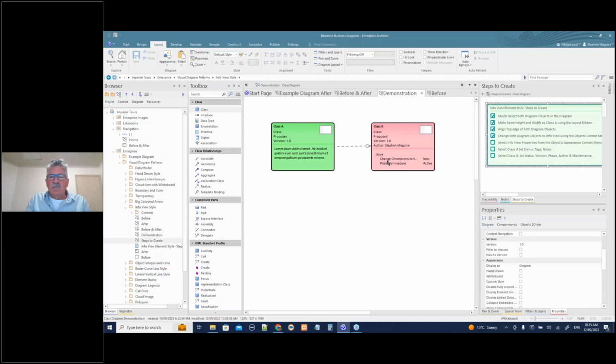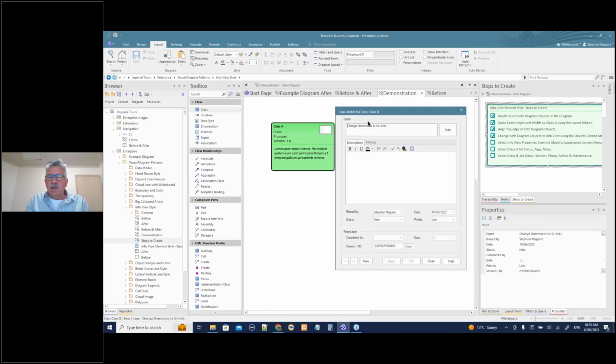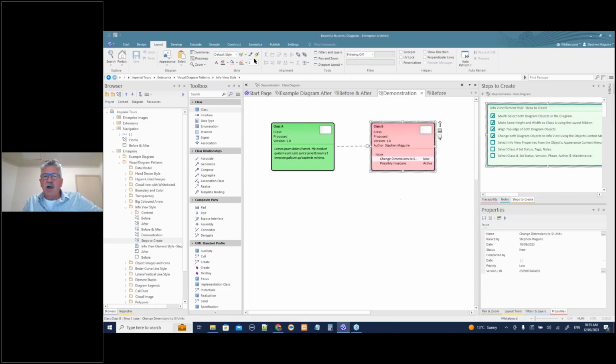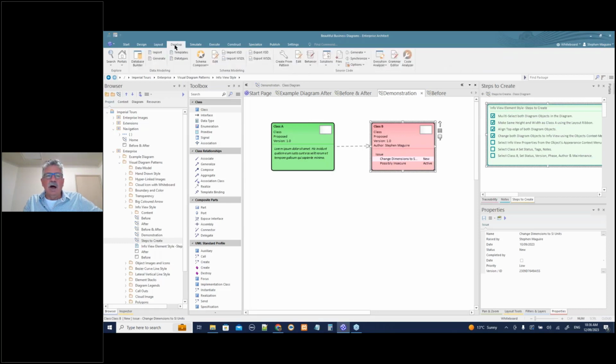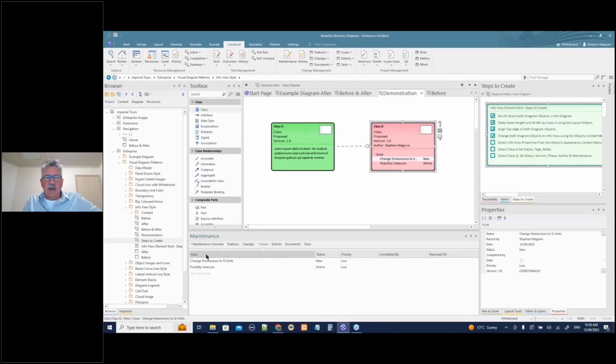So, if we click on one of these guys here, you can see that there was an issue raised by Stephen Maguire. It's a new issue, priority low, and the details of that issue, right? I can do that from one of the other ribbons, right? I can go to the design ribbon here, the layout, to the execute, construction ribbon. There we go. I can get those ribbons up there as those maintenance items as well. So we can look at those guys there, show window, and there they are there.